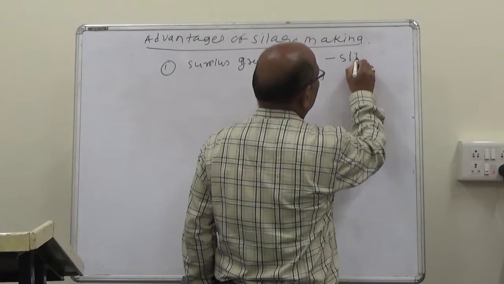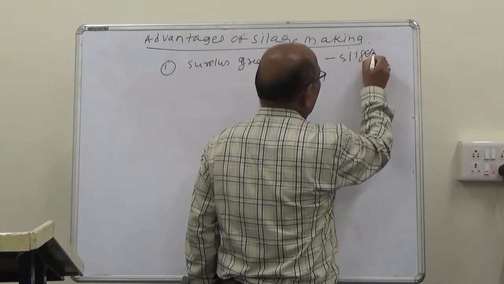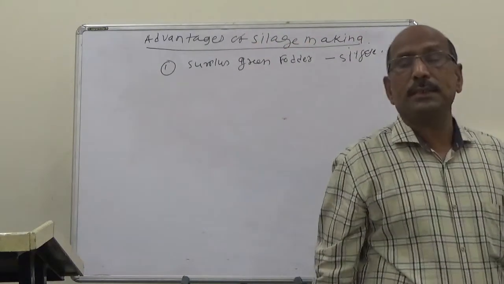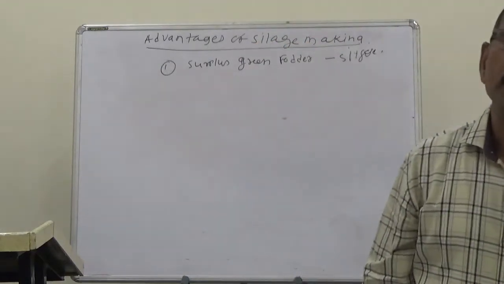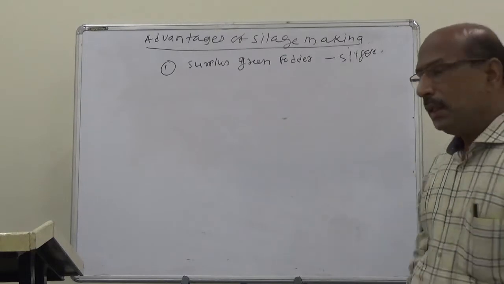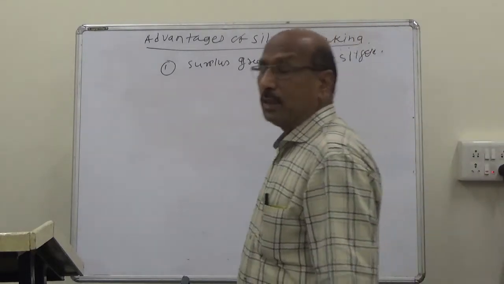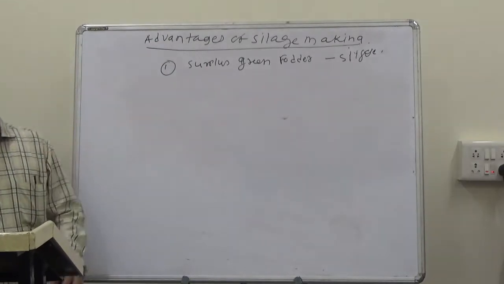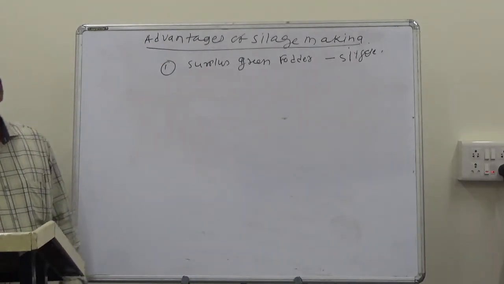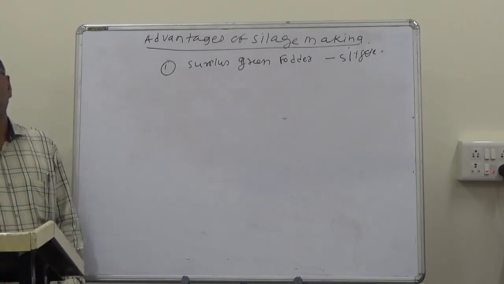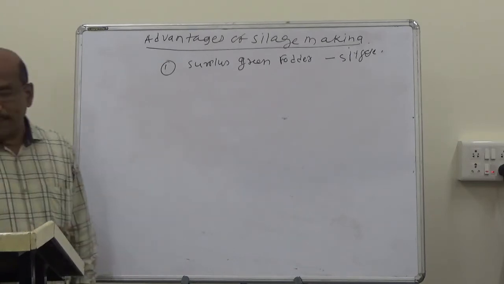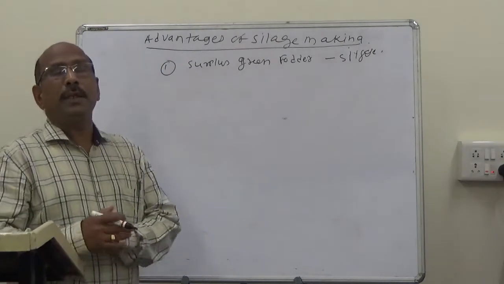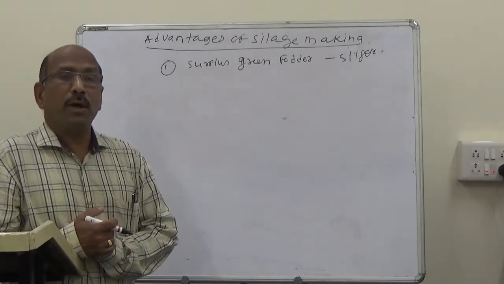So these surplus green fodders, abundantly available in a particular season, that is July and August, can be preserved as silage, and the preserved fodder can be fed in the lean periods when green fodder is not available.